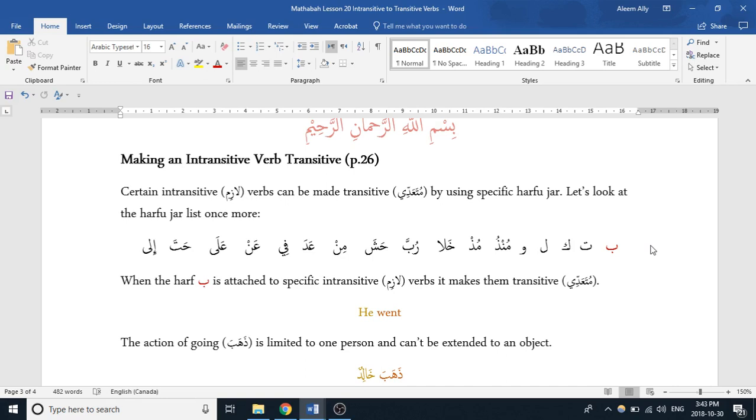By using specific harfu jar, and remember we said harfu jar is a small word that has an impact on a noun coming directly after it, putting it into a state of jar. If you add this to the object in which a verb is acting on, then you can make a verb that's usually intransitive into transitive. But before we get into that, let's take a look at the harfu jar.